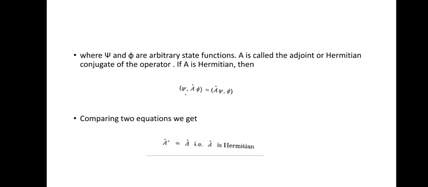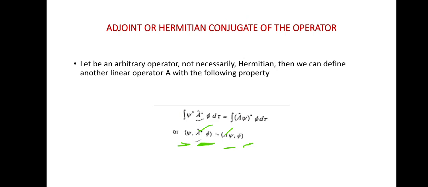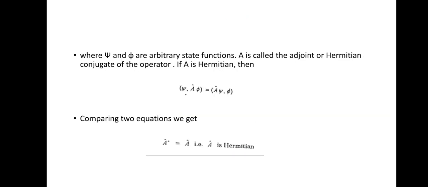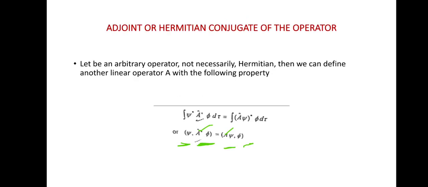If A is Hermitian, then, since here we are considering A† as another linear operator, which is nothing but the Hermitian conjugate of the operator, suppose that A operator is considered as Hermitian, then (ψ, Aφ) is equal to (Aψ, φ).